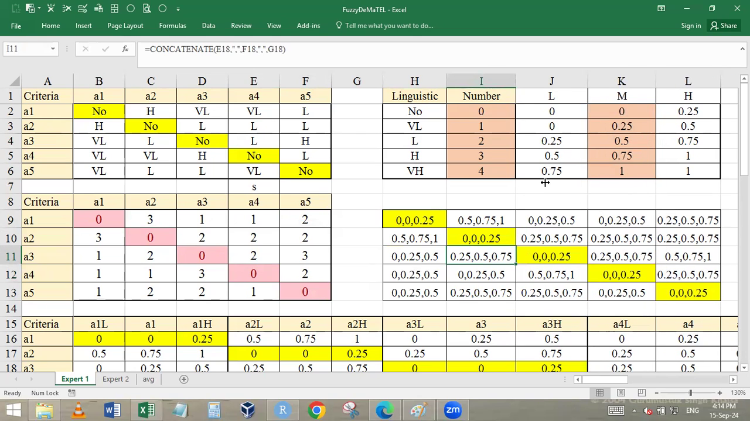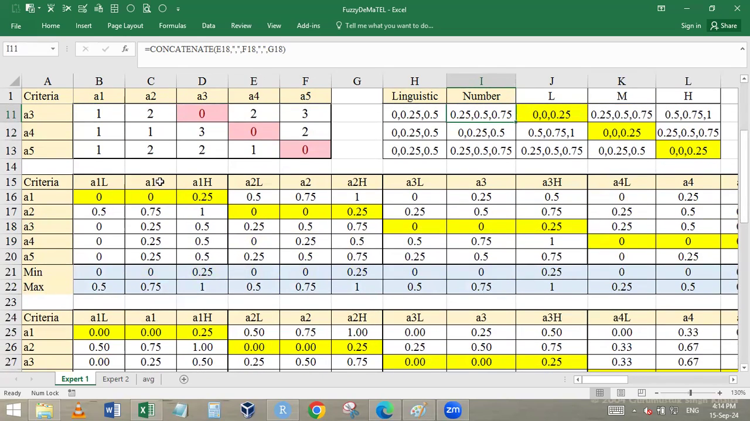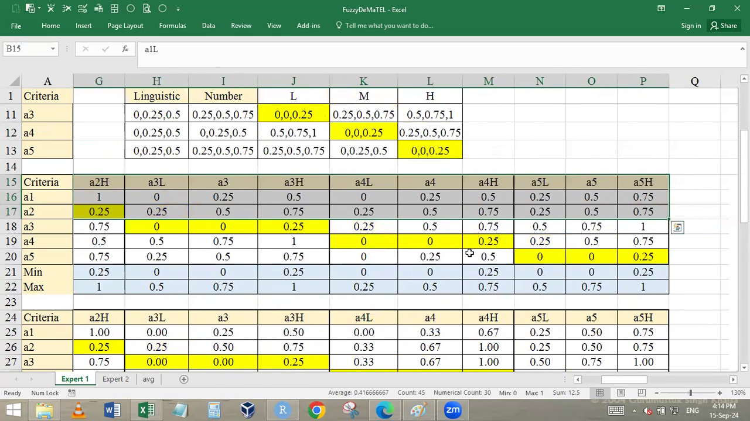Now, divide it into 3 columns each. A1 low, A1 medium, A1 high, A2 low, medium, high. So I had the 5 columns. Now suddenly I have the 15 columns. Is that okay? These are the 15 columns, low, medium, high, all of them.